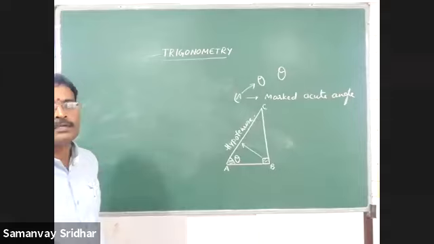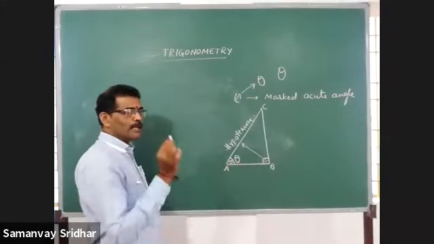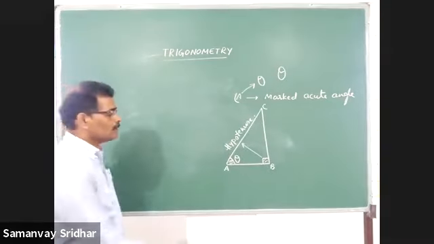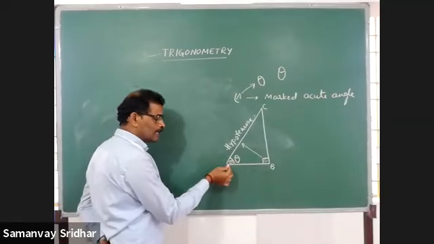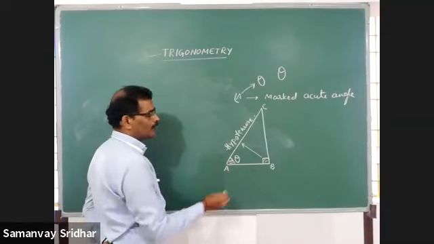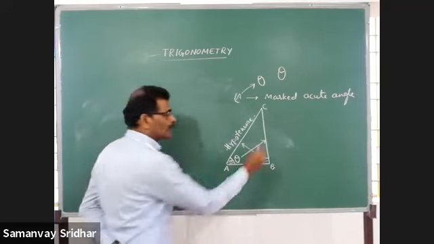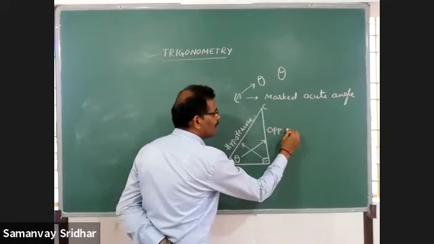Then two more sides are remaining. Those two sides must be named with respect to the marked acute angle, the theta. With respect to this theta, or angle A, the marked acute angle, the opposite side is BC. That's why we say that this perpendicular side is called the opposite side.